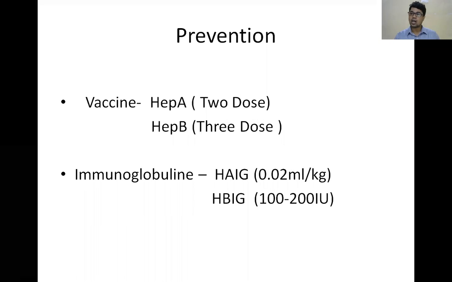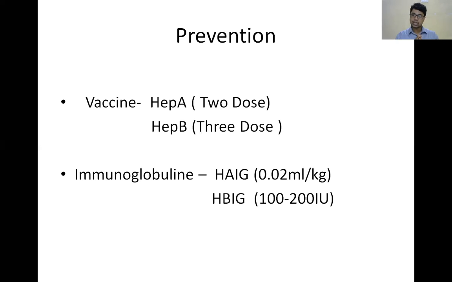Next is prevention. How to prevent? One is the vaccine, one is immunoglobulin. In hepatitis A, what is the vaccine? We are getting inactivated vaccines. These vaccines are two doses. The first dose, according to the IAP, Indian Academy of Pediatrics, or WHO, we give during 1 year of age. Then after 6 months, the second dose.